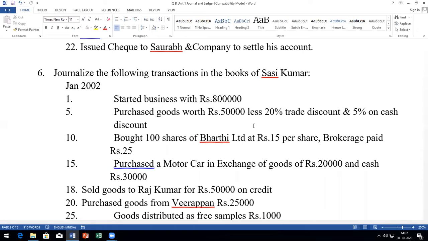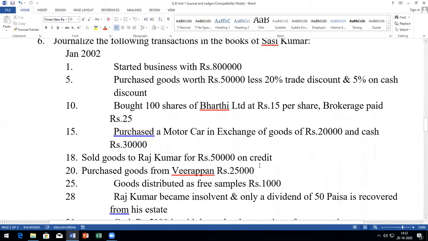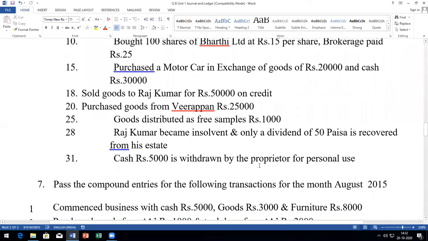30,000. Jan 18, sold goods to Raj Kumar for rupees 50,000 on credit. Jan 20, purchased goods for Veerappan rupees 25,000. Jan 25, goods distributed as free samples rupees 1,000. Jan 28, Rajkumar became insolvent and only a dividend of 50 paise is recovered from his estate. Jan 31st, cash rupees 5,000 is withdrawn by the proprietor for personal use.